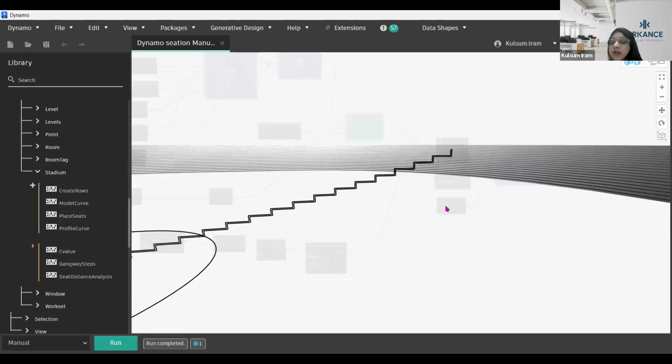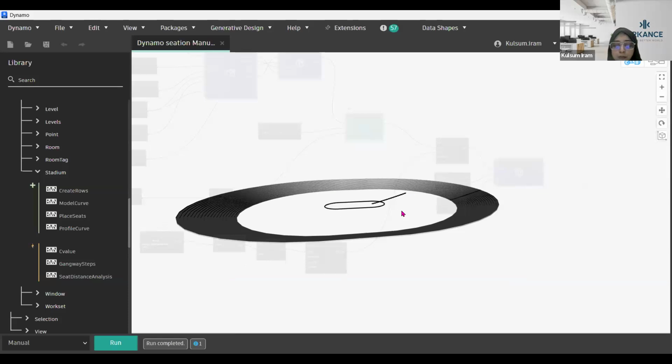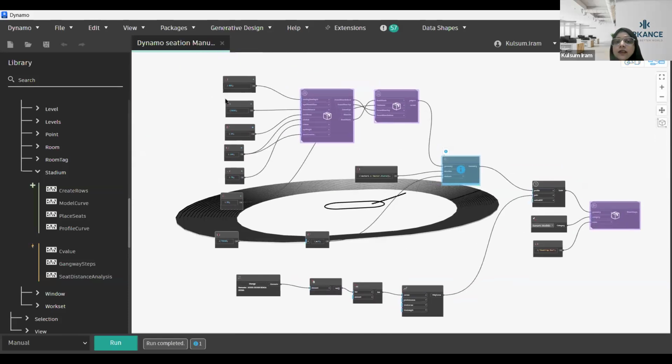Currently, I am just talking about tier one of the seating layout, which is, you can say, the lower bowl of seating. But if you want to create an upper bowl, you can just change the numerical values over here. And once you change the numerical value, it is going to be created. This is a manual method.